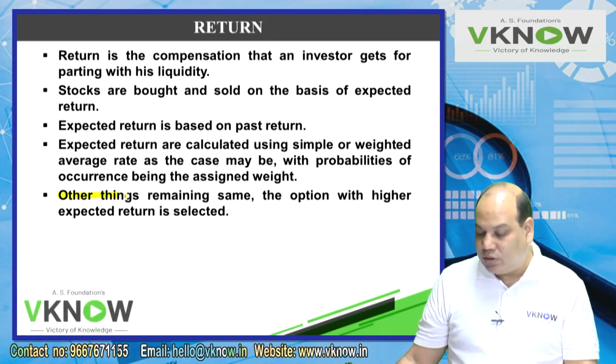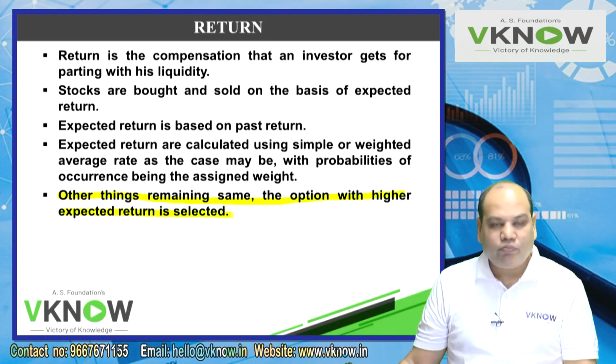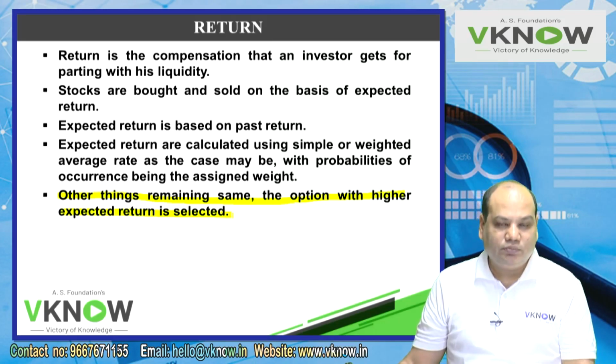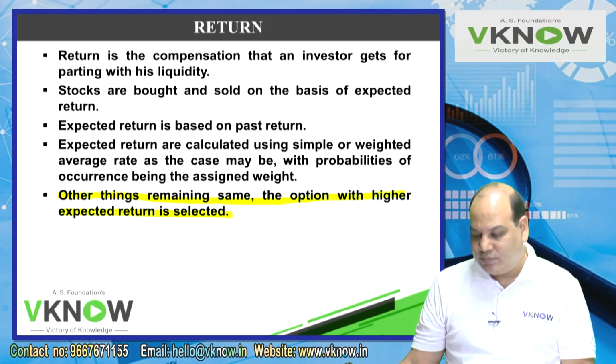This you highlight, underline, so that you will remember this is the first golden rule of this chapter. Other things remaining the same, the option with higher expected return is selected.